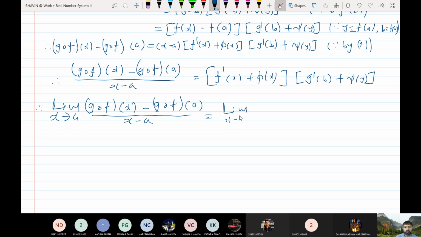Therefore, limit as x tends to a, so now apply the algebra of limits.